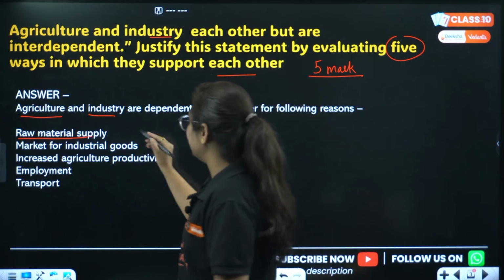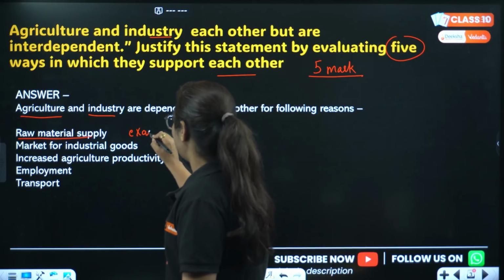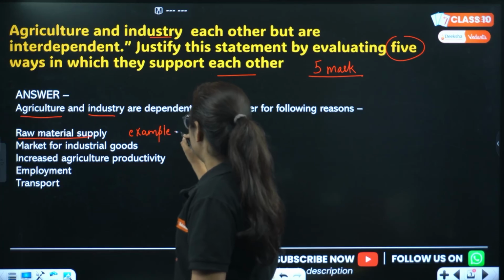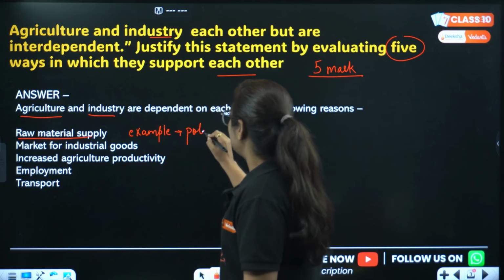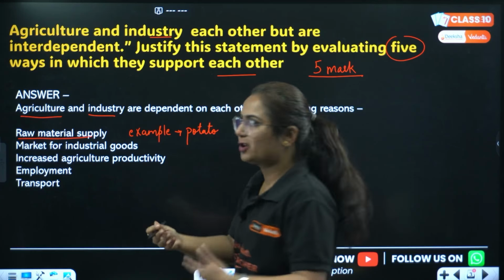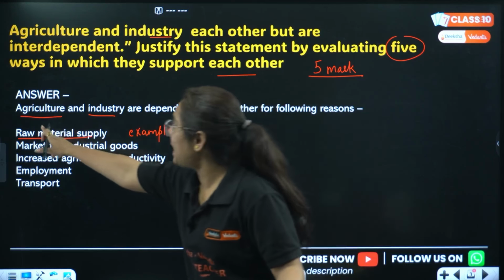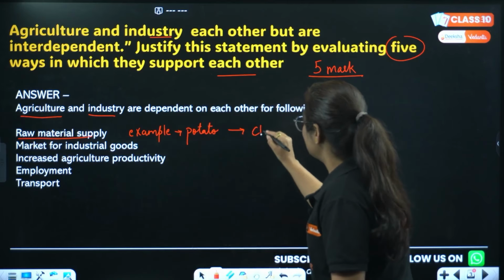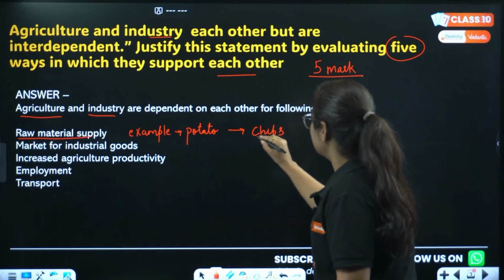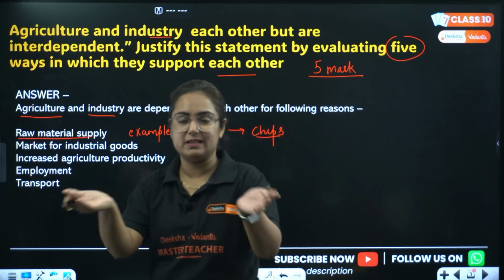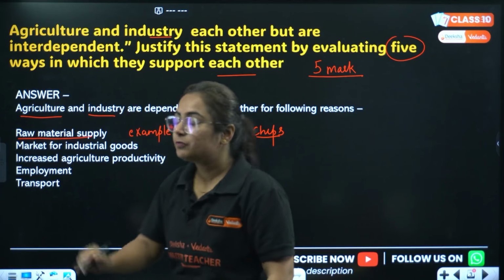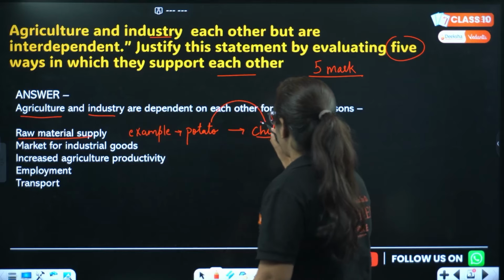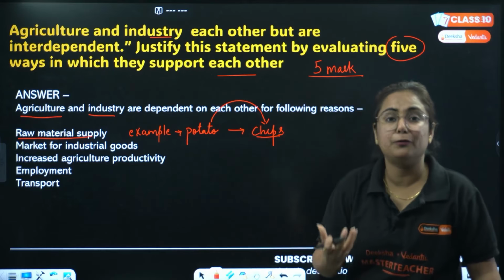Let's take the example of aloo, that's potato, right? Potato is grown as a crop in the field, that is a part of agriculture. However, when we talk about potato chips, which are made in industries and then packed in a packet, isn't the potato a raw material for a chips industry or a food industry?